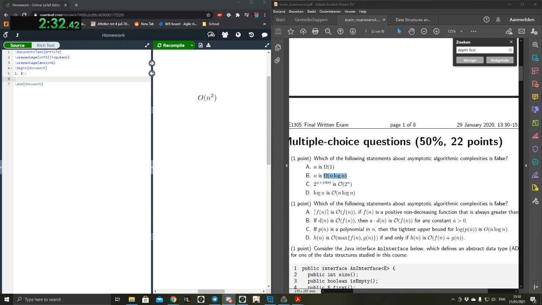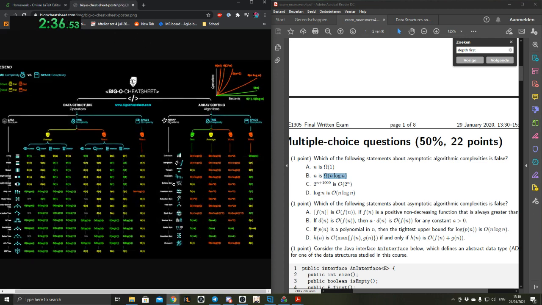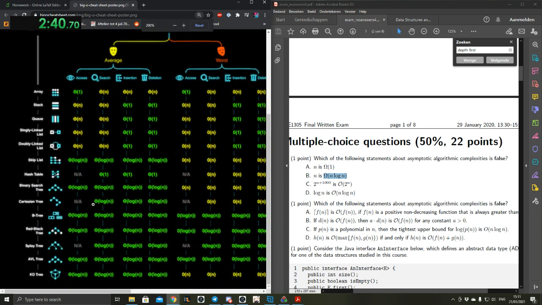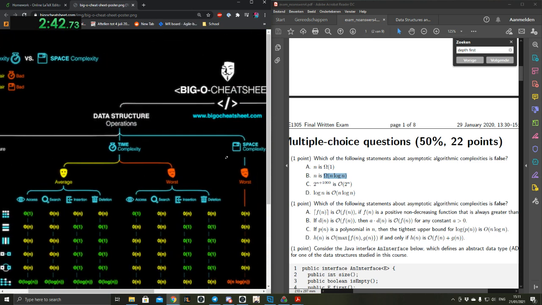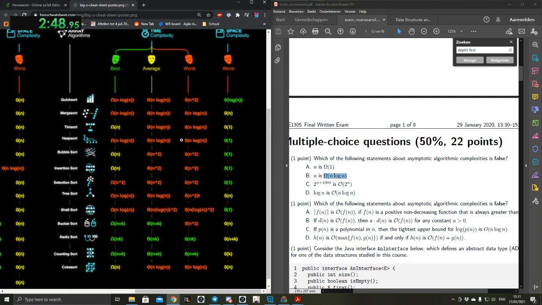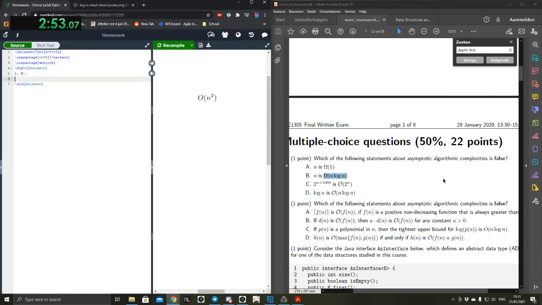Oh yeah, a big cheat sheet. So this one. I might actually save this and have a look at it. On the top right, it shows the time complexities. Yeah. So there you could see this answer. Okay, this is useful. I usually use another one, but we can use this. Okay, so first question done.